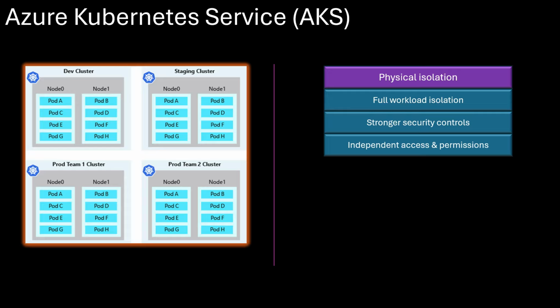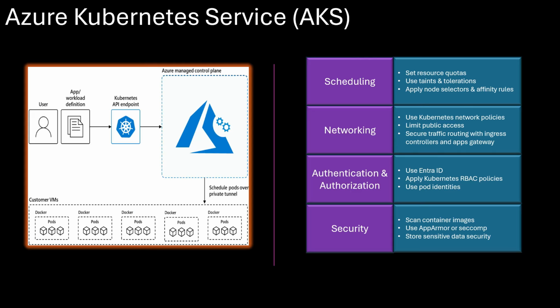Higher cost means you pay for each separate cluster and its nodes. Lower resource efficiency because unused compute power in one cluster can't be shared with another, and more management overhead because you need to maintain multiple clusters, RBAC policies, and monitoring setups. Bottom line, use physical isolation only if you need strict security boundaries or your organization's policies require separate clusters for each workload. To keep your workload secure and prevent interference between applications, you need to apply a combination of scheduling, networking, authentication, and security controls.